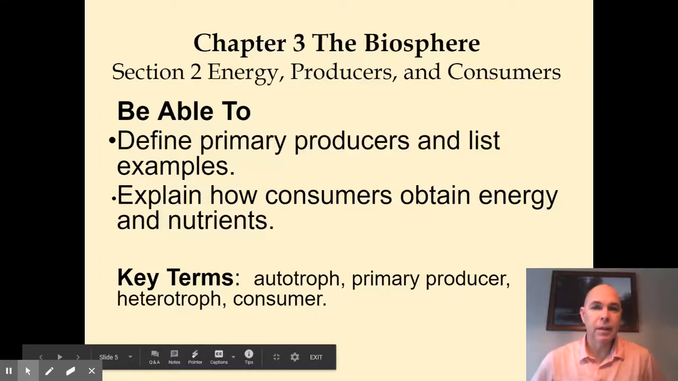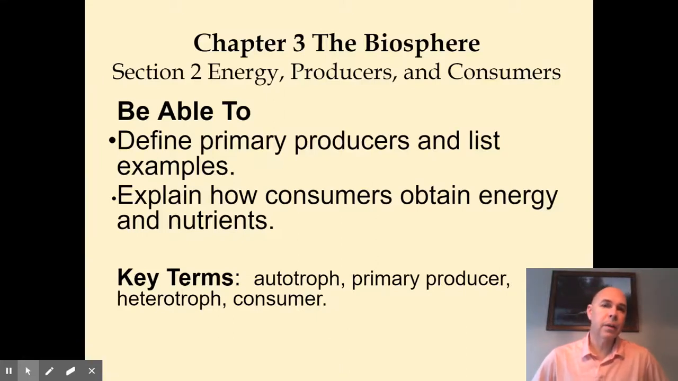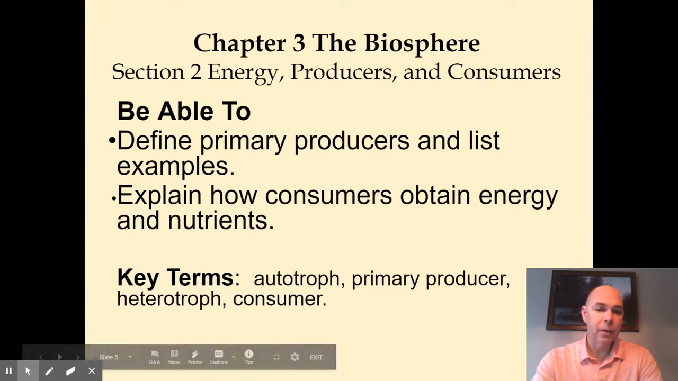Students, this video lesson is on section 2 and 3 of chapter 3 on the biosphere. By the end of class today, you should be able to define the primary producers in any ecosystem and give some examples, and be able to explain how consumers obtain energy and nutrients. The key terms that will be due for your next Quizlet are autotroph, primary producer, heterotroph, and consumer.